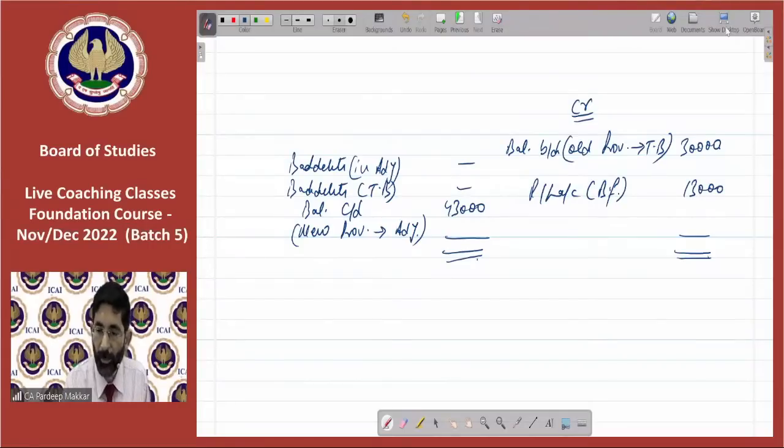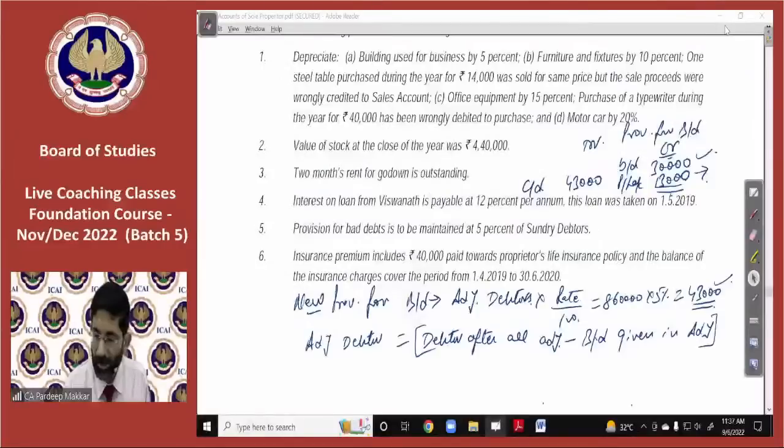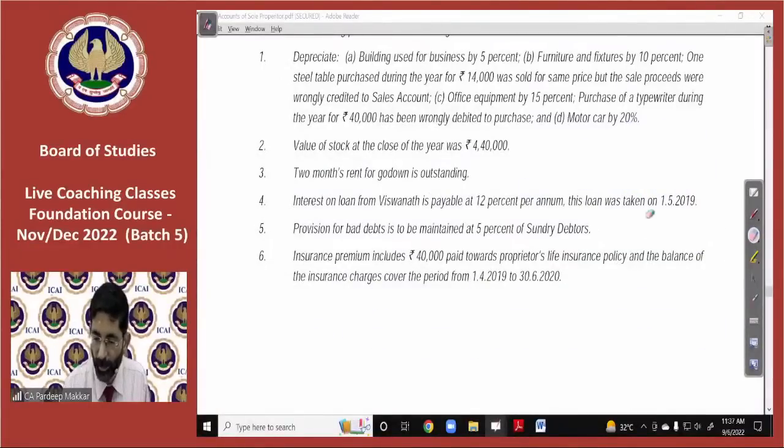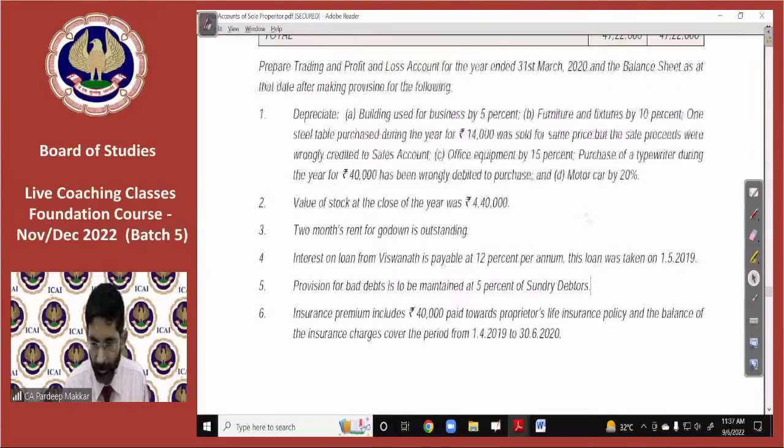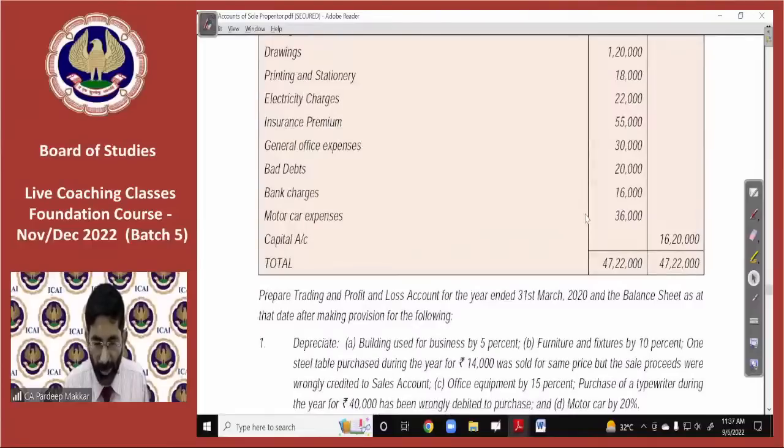If there is any bad debts, that should be entered here. Is there any bad debts given in the question? Please check it out. Yes, bad debts are given. It is 20,000 rupees.